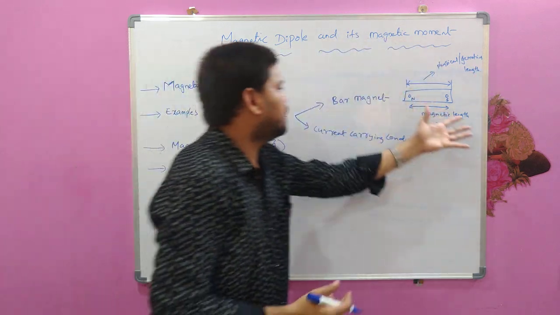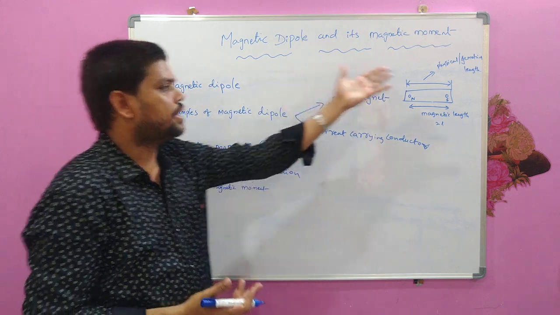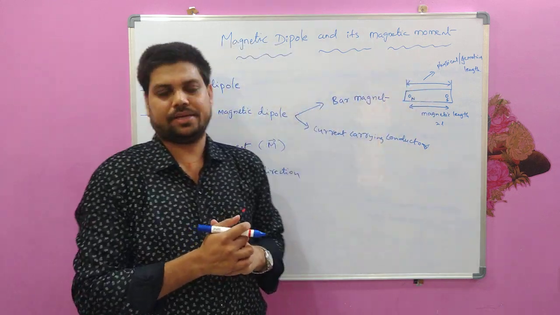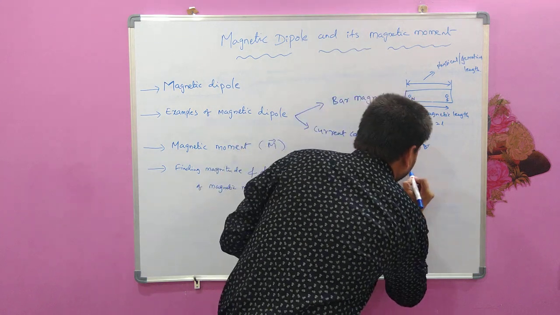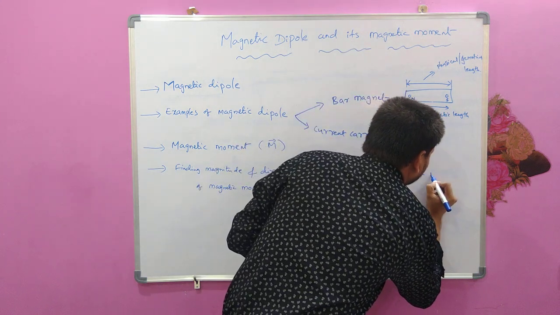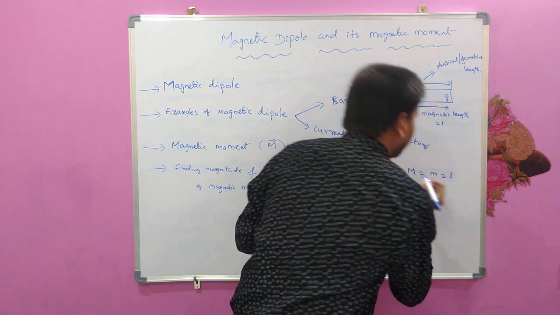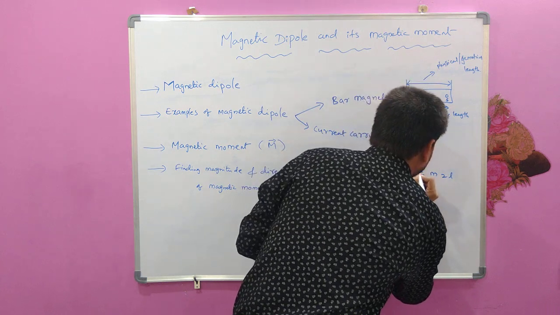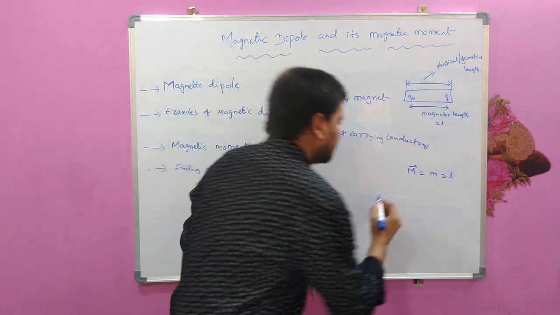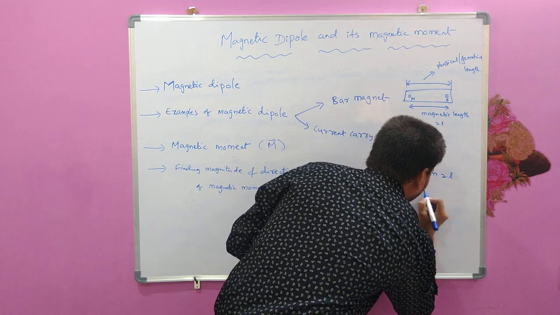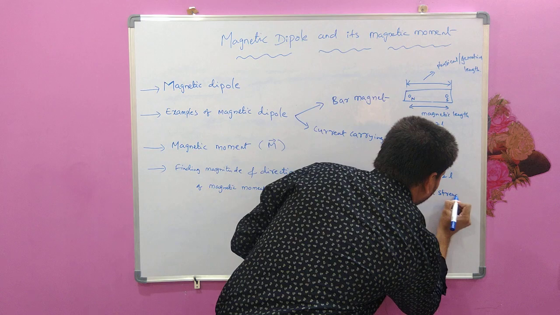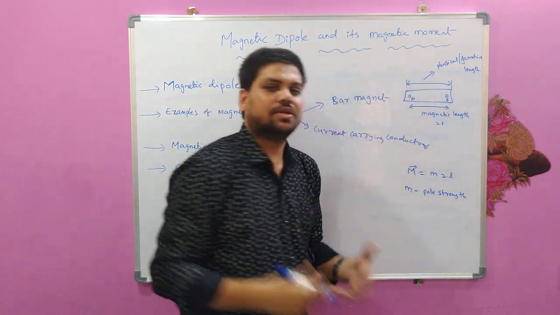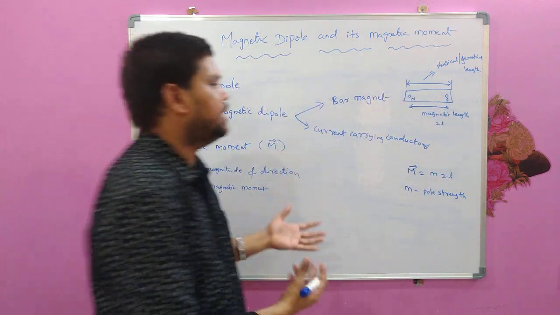Then what is the magnetic moment of this particular bar magnet? The magnetic moment of this bar magnet is m into 2L. What is small m here? The small m is the pole strength. Remember, every magnetic pole has some strength with which it can attract the materials around it.